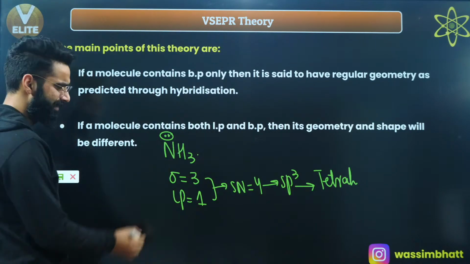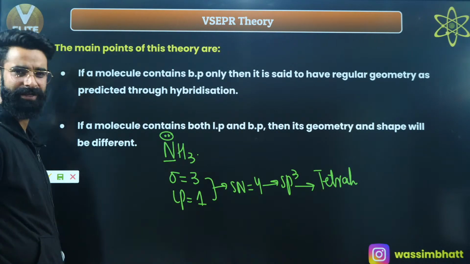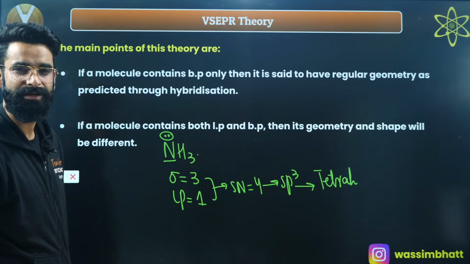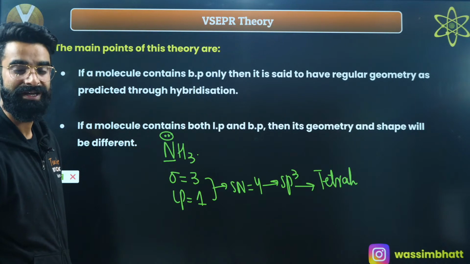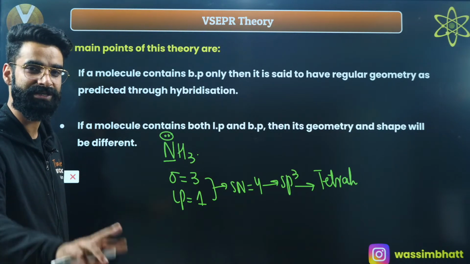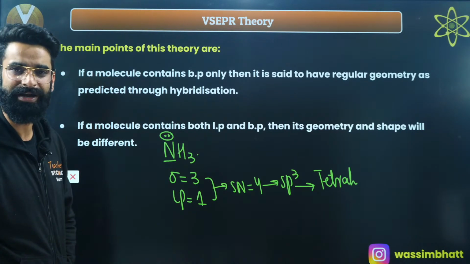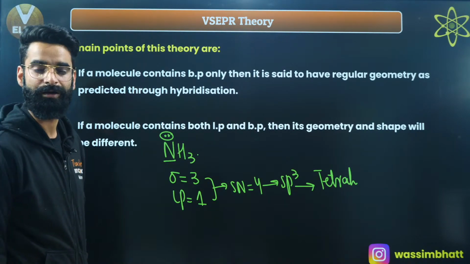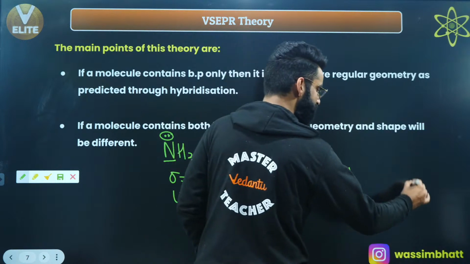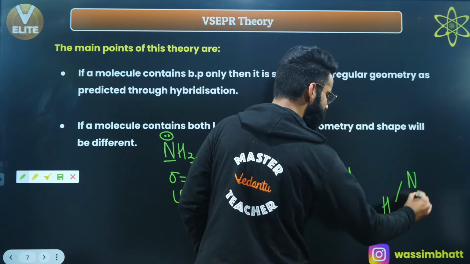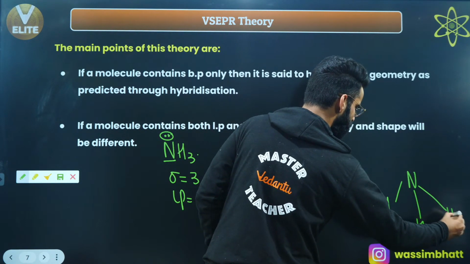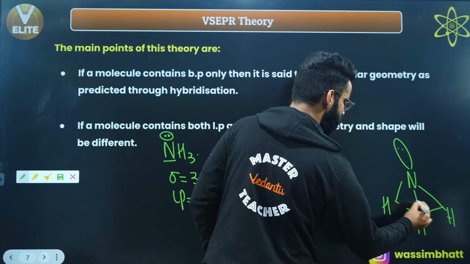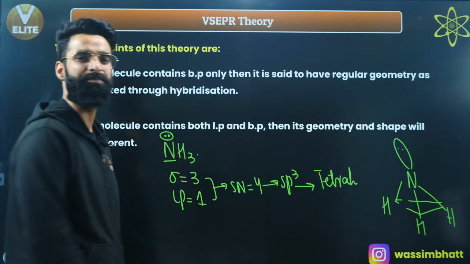But have a look. Is the central atom having a lone pair? Absolutely. As I told you a few minutes back, whenever the central atom contains bond pairs as well as lone pairs, its expected geometry through hybridization is not going to be the same as its shape. No doubt, it has the tetrahedral geometry, but its shape is not going to be tetrahedral. What is its shape? Its shape is going to be like this. This is nitrogen, this is hydrogen, this is one more hydrogen, this is one more hydrogen, and there's a lone pair. It has the pyramidal shape.